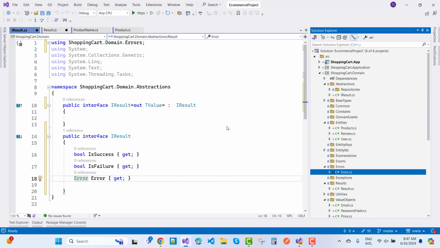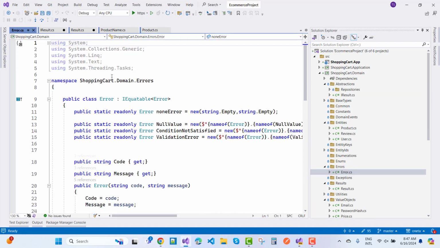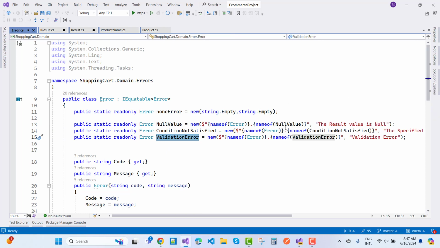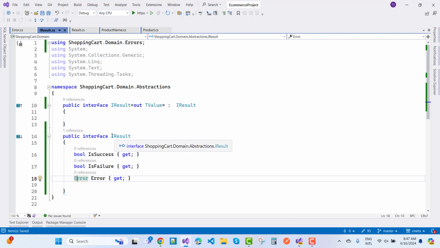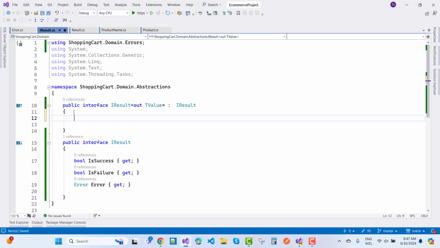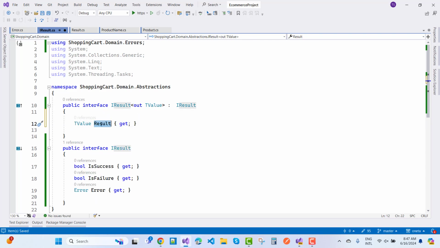Now here we have an error class, and error is inherited, and these are the errors: none error, null value, condition not satisfied, validation errors. That is already done in the previous class. Okay, so that is the iResult interface, and the t value is implemented by the iResult. So you can say it's used by the t value only, t value and the result.